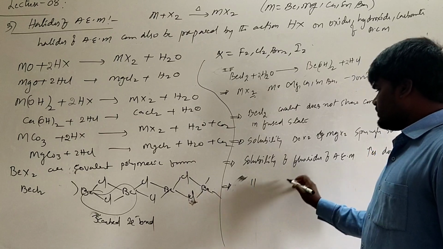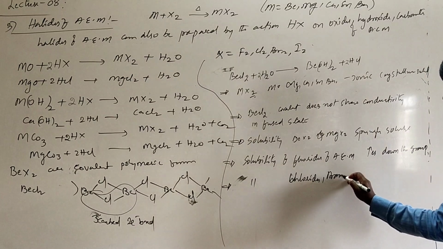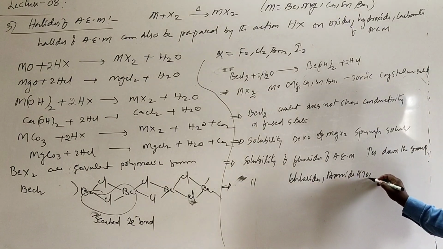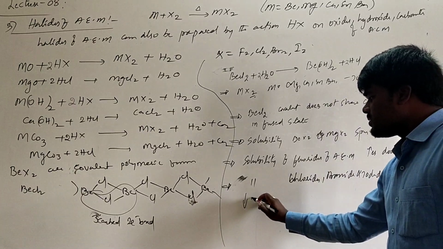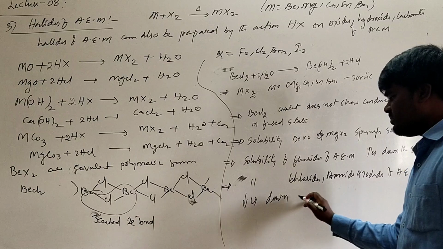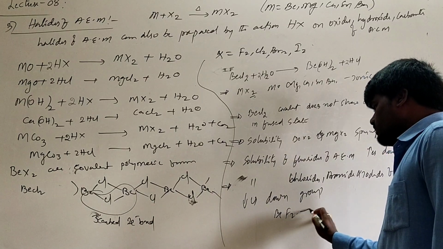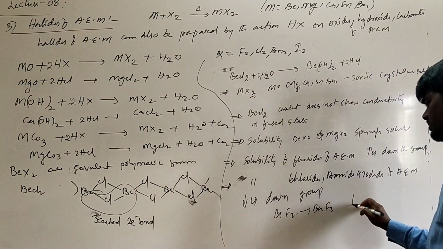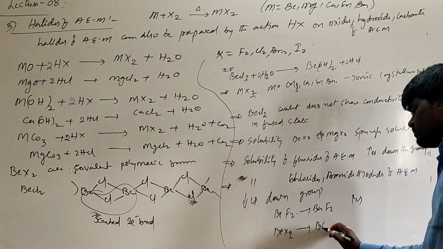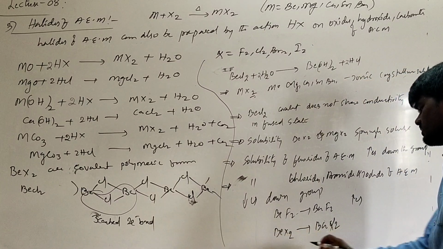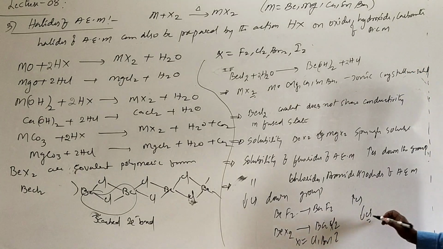And the solubility of chlorides, bromides, and iodides of alkaline earth metals decreases down the group. This is a very important property. That means from beryllium fluoride to barium fluoride, solubility increases, whereas for other halides, from beryllium halide to barium halide, where X can be chlorine, bromine or iodine, the solubility decreases.